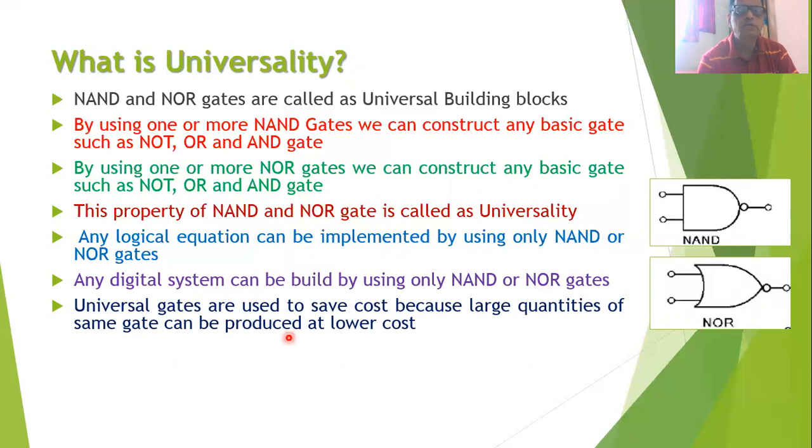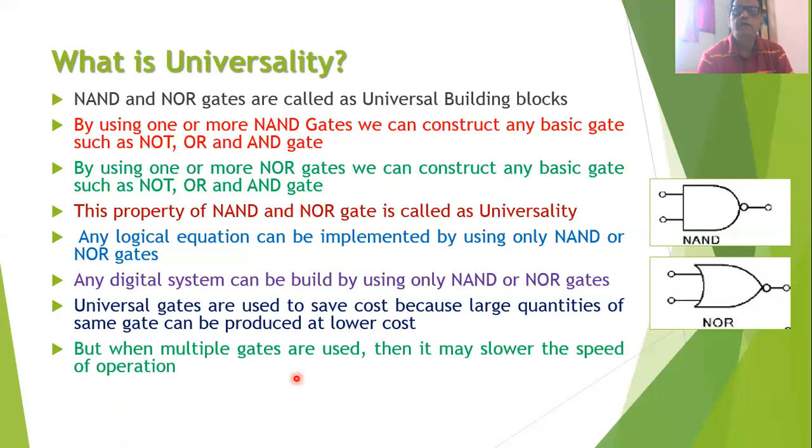The universal gates are very important to us because whenever we want to manufacture any digital system or digital device, instead of manufacturing several gates, you can manufacture only NAND gate or only NOR gate. And these gates can be manufactured in large quantities. When such gates are produced in large quantities, they can be produced at lower cost. Therefore, the cost of building the digital system can be saved when we use the universal gates.